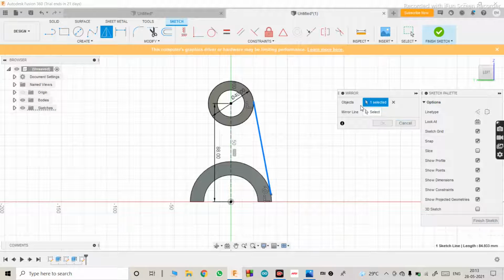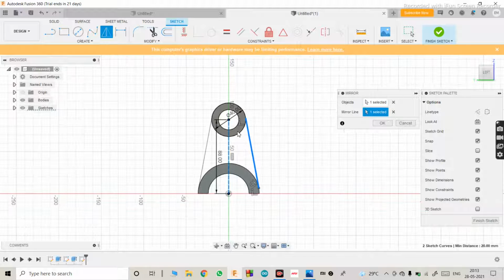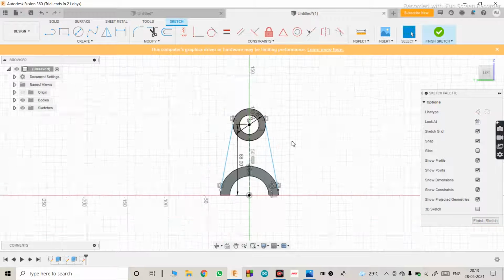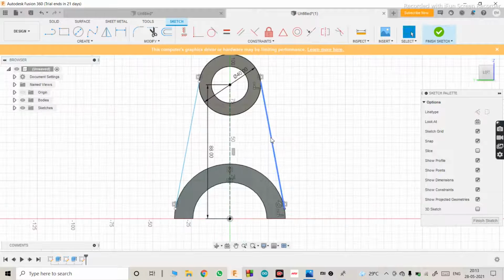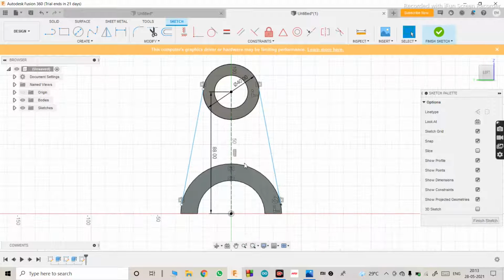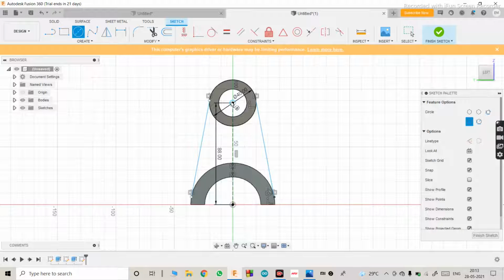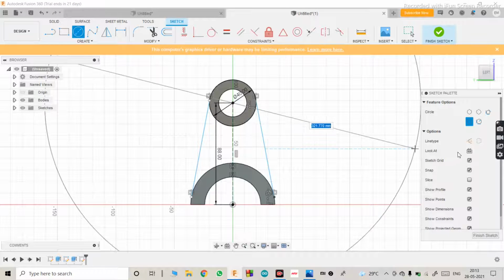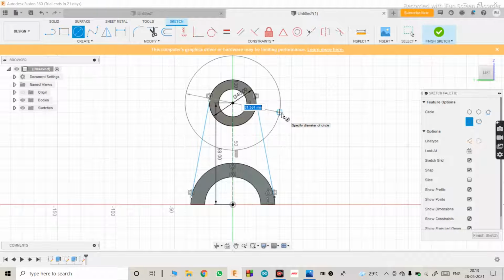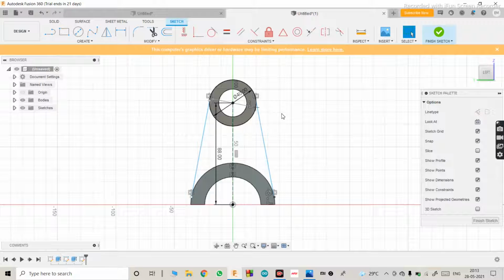As you can see, objects have been selected here. We'll select the mirror line, select the center line and hit OK. As you can see, the same line has been mirrored. Okay, then we'll use circle. This time turn off the line type as construction. Let it be a normal circle and make it 40.